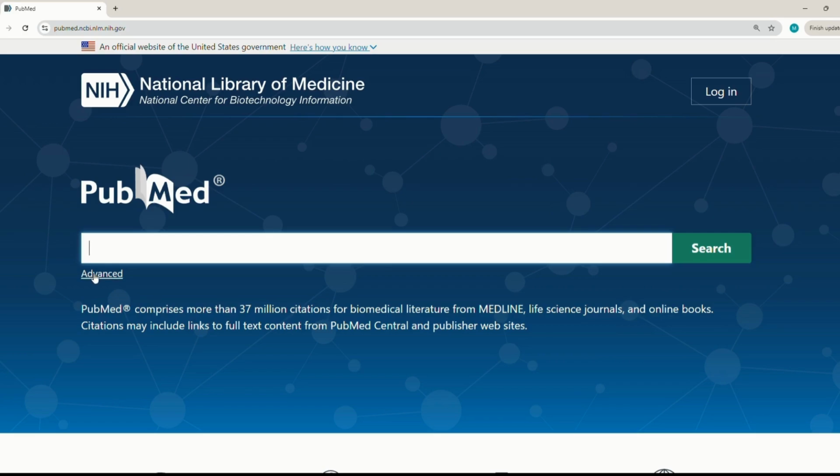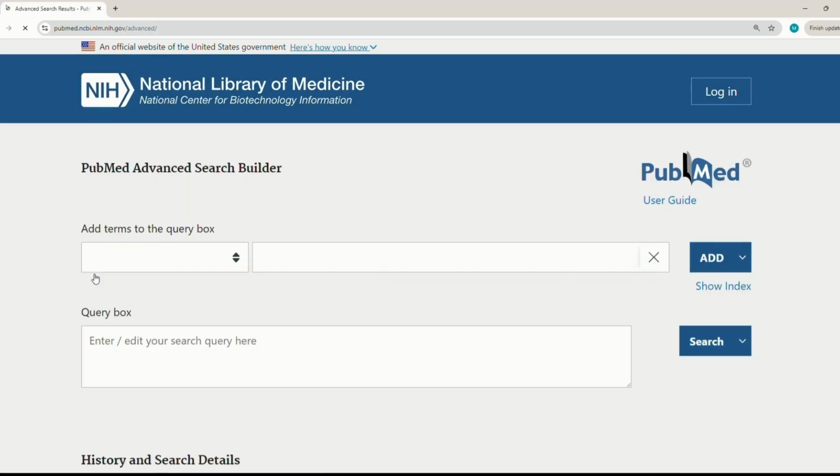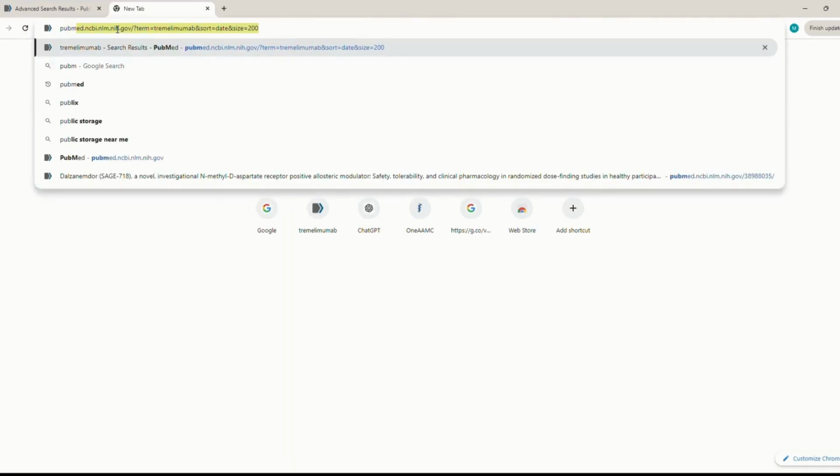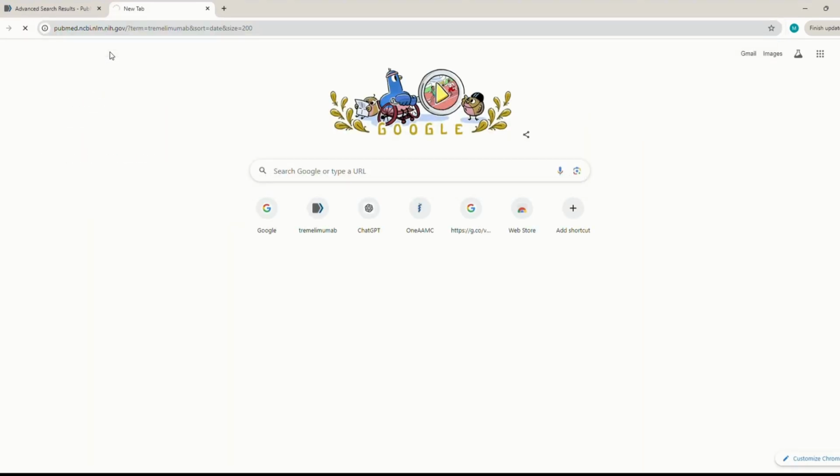When you click this advanced button right here, it will take you to the advanced search strategy, right? If you look right here, this is what it says: add with AND, add with OR, add with NOT. So these are your Boolean operators. Now let's say I want to search the topic that we found. First I said that I will find the synonyms, and then I said I will use those synonyms in the Boolean operators, right? So that's what I'm going to do now.